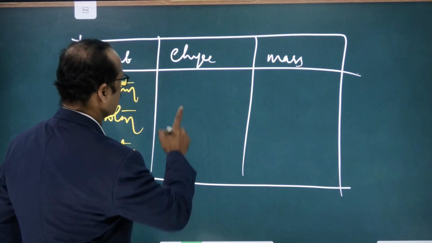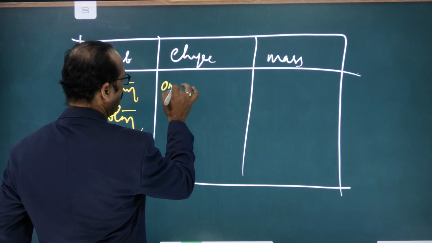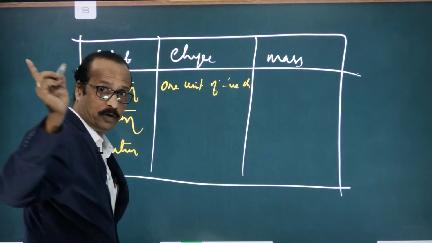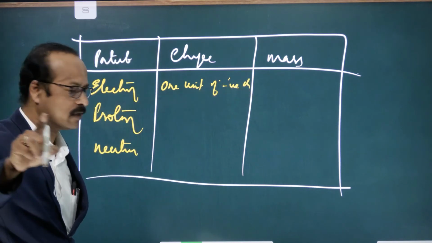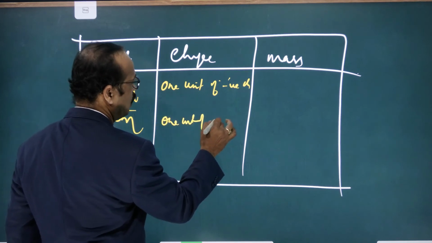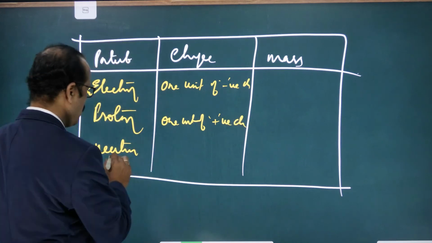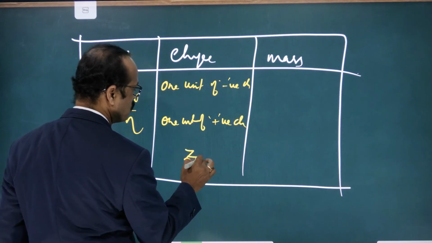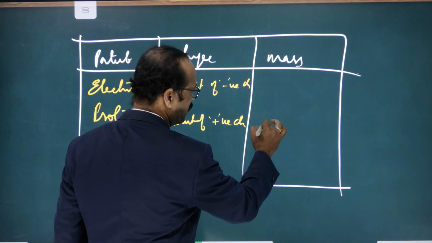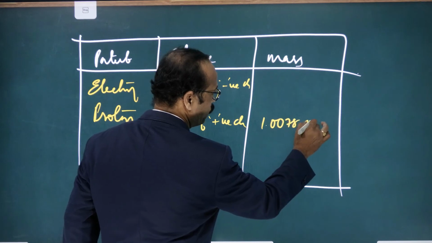Already said, no. So that is the charge, but we can simply write 1 unit of negative charge, which is equal to 1.60 into 10 to the power of minus 19 coulombs. Similarly, proton is 1 unit of positive charge. 1 unit means 1.60 into 10 to the power of minus 19 coulombs. And the neutron is neutral. Neutral means what? 0.